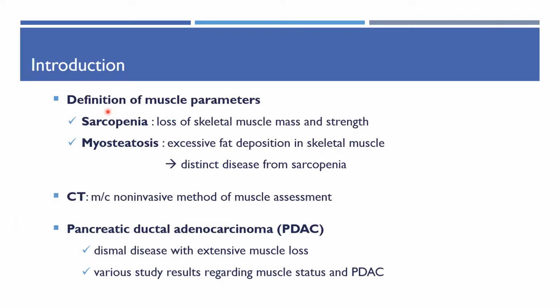Muscle parameters are associated with poor prognosis in various diseases. Sarcopenia refers to loss of skeletal muscle mass and strength and reflects muscle quantity. Myosteatosis refers to excessive fat deposition in skeletal muscle, which leads to loss of skeletal muscle quality and now is considered as a distinct disease from sarcopenia. CT is the most commonly used non-invasive method in assessment of muscle. Pancreatic ductal adenocarcinoma (PDAC) is a dismal disease with extensive muscle loss.